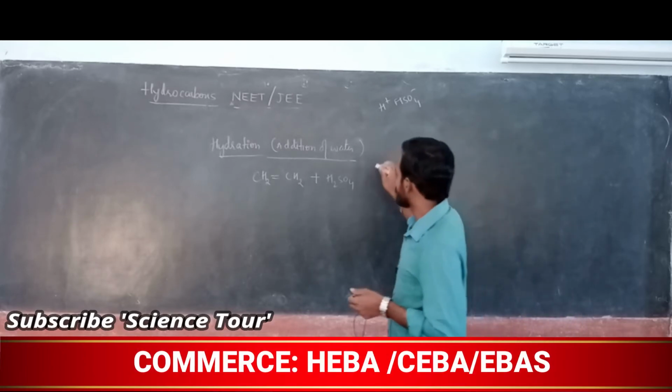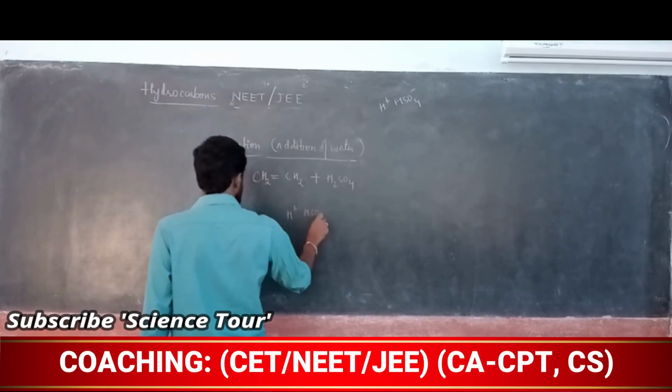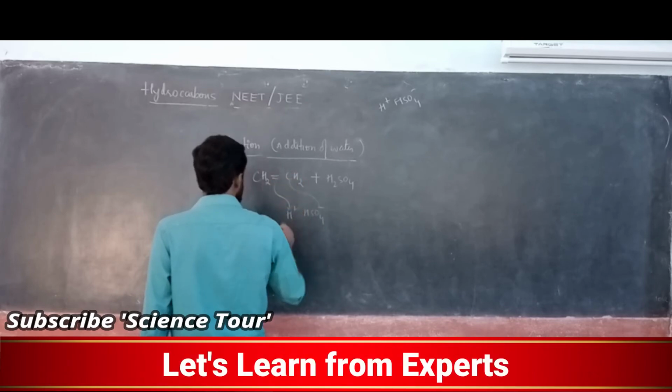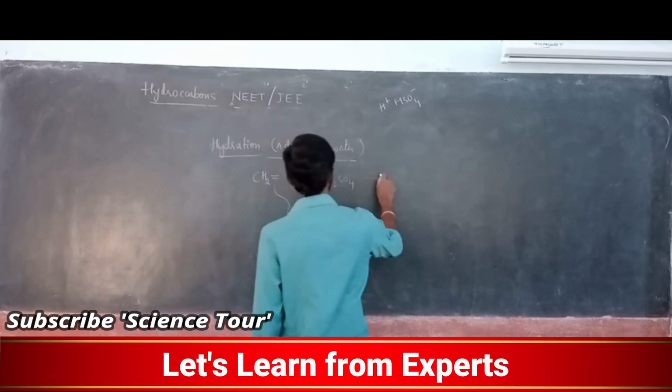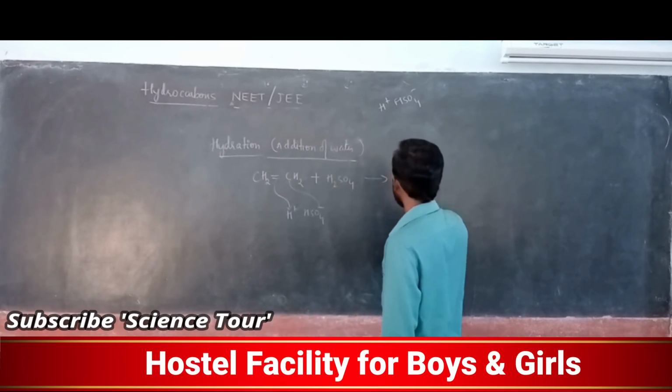Now I will write here, to avoid confusion, H plus and HSO4 minus. So this will attack, this will attack. What product are you getting? This is sulfuric acid, just for understanding purposes.